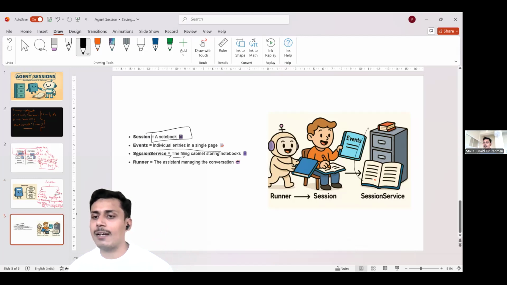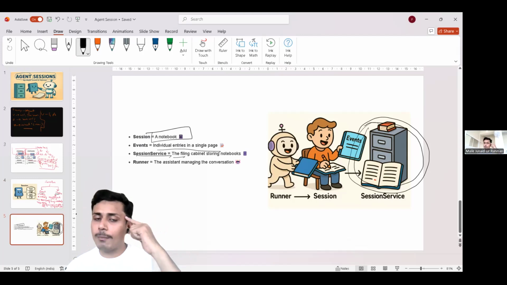See here we have a cabinet. What are we storing in the cabinet? Multiple books. What is one book? One book is one session. So this session service is used to store multiple sessions in it, so that our agent remembers the information clearly and concisely.